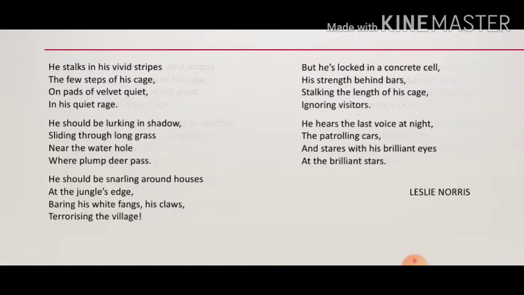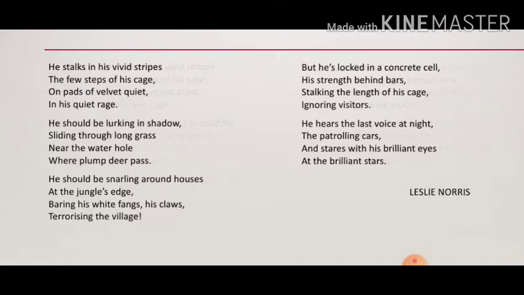Now let's move on to the fourth paragraph. But he is locked in a concrete cell, his strength behind bars, stalking the length of his cage, ignoring visitors. Concrete means building made of brick, cement, sand and water.